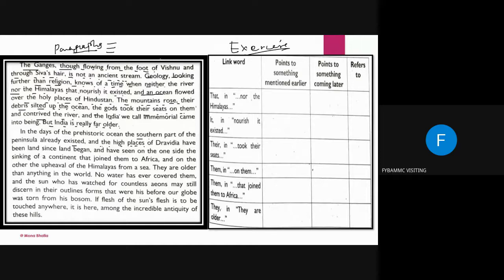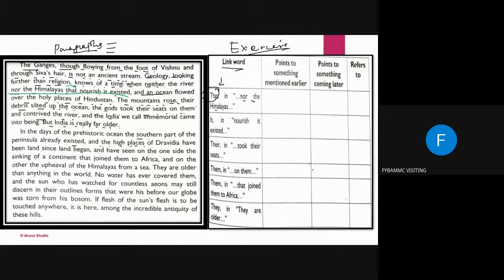Now, the exercise here is that. The link word is "that". किस सेंटेंस में "nor the Himalayas" कहां पे आ जाता है, let me change the ink so that you all can clearly see it. Okay, let me change it into green. Nor the Himalayas. Where is it? Here. You see this? Nor the Himalayas that nourish it.